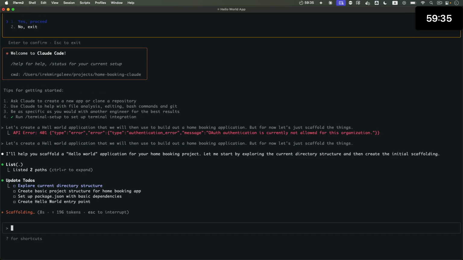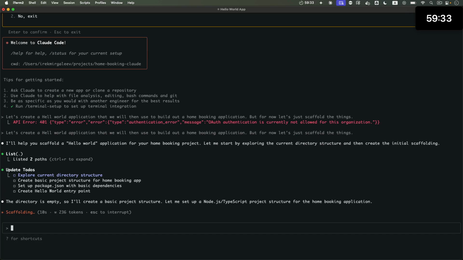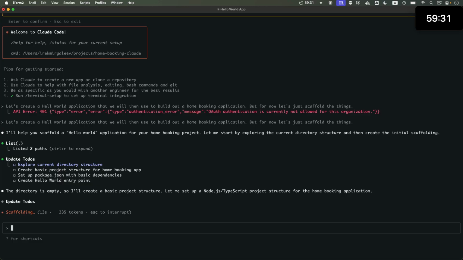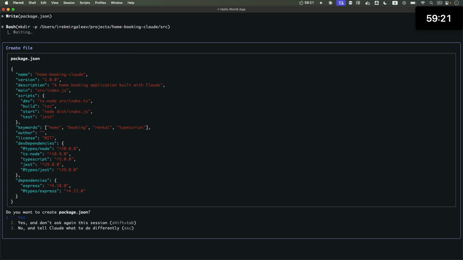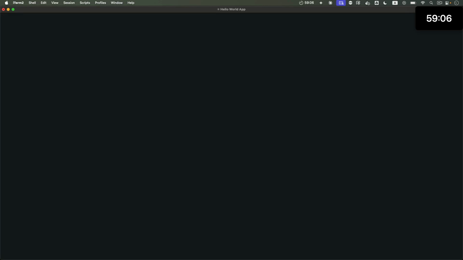I wonder how it's going to interpret this application creation request. Is it going to use just standard Next.js stuff, or some other tooling? Let's see. This is the suggested package JSON. What is it going to use? It's going to use Express. No, actually, I'm going to pick the choice here, no, and I'll tell it to use something different.